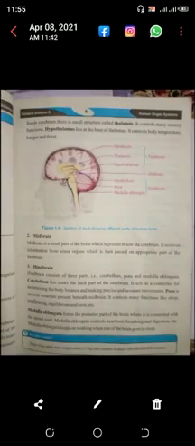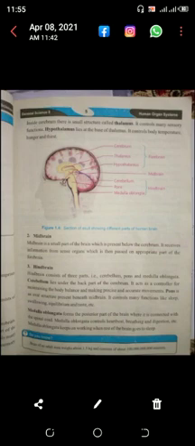The second part of the forebrain is the thalamus, which is small in structure, and its function is to control the sensory functions. The hypothalamus lies at the base of the thalamus, which is the second part of the forebrain, and its function is to control the body temperature, hunger and the thirst.